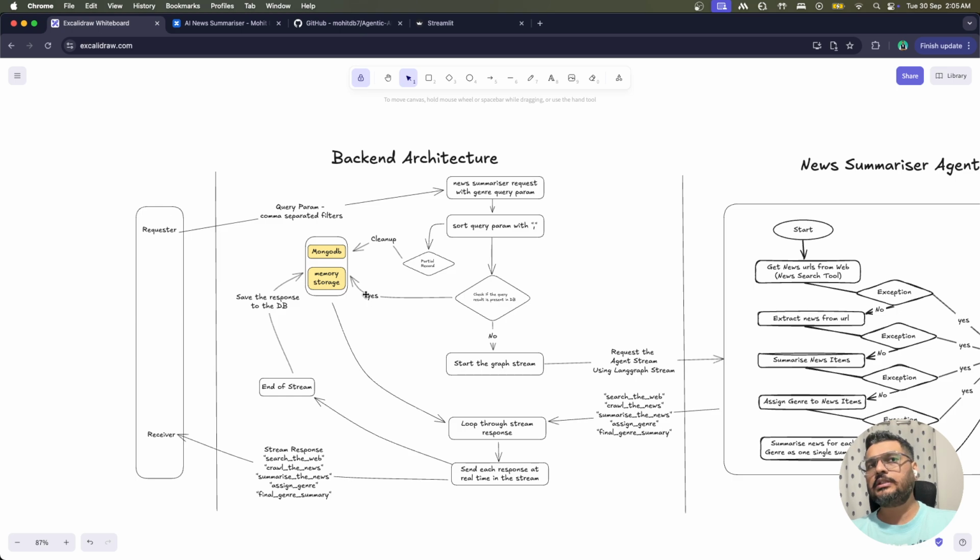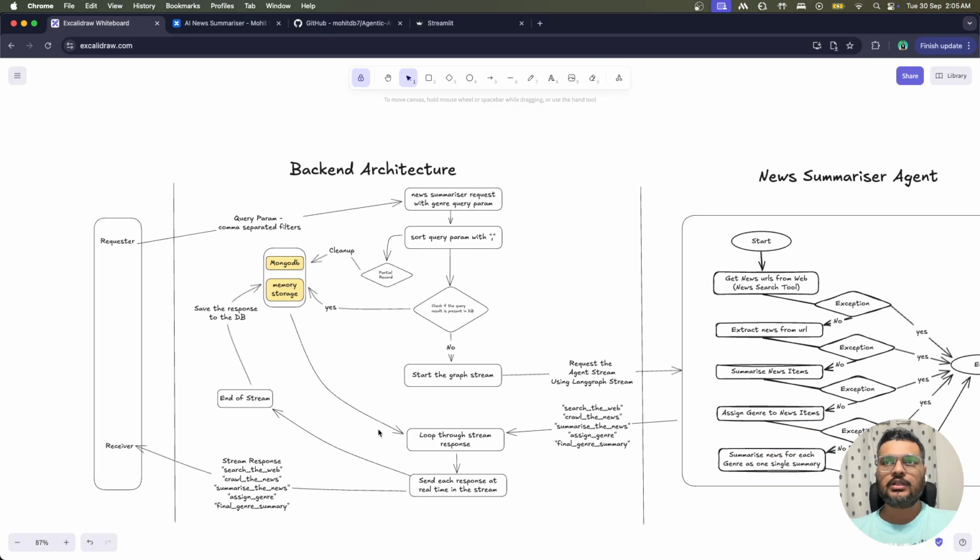Now, suppose the value is present in the database. In that particular case, you will be getting the streams from here only, and the database will be giving you each and every item. Those items will be looped through, and then one by one we'll be passing them in the stream. Right, so this is how the backend architecture is working for this particular application.